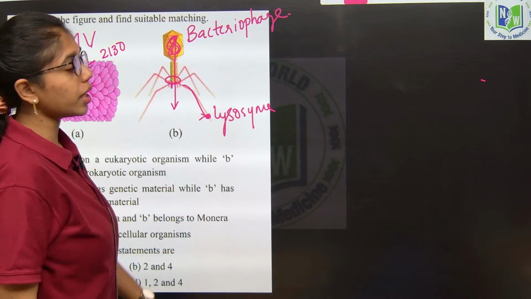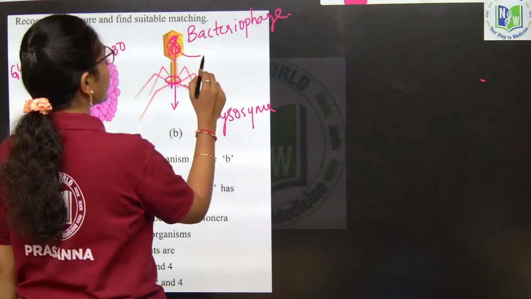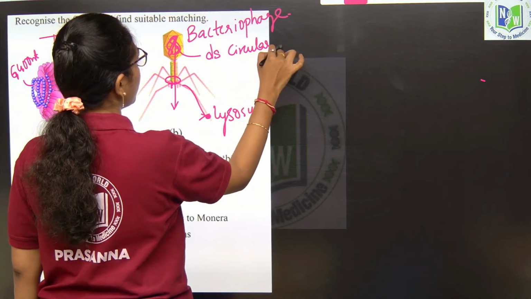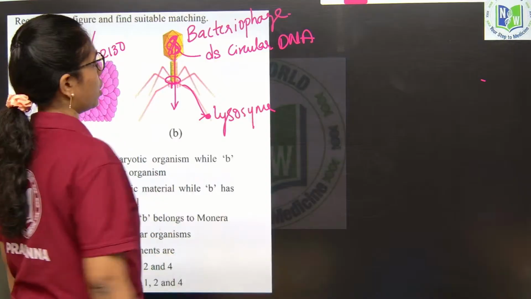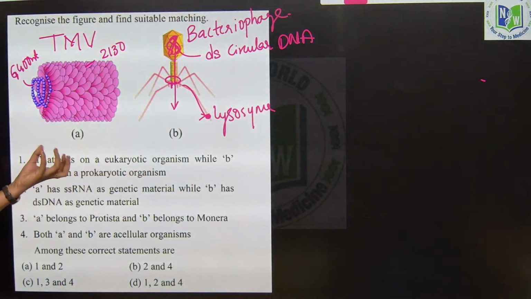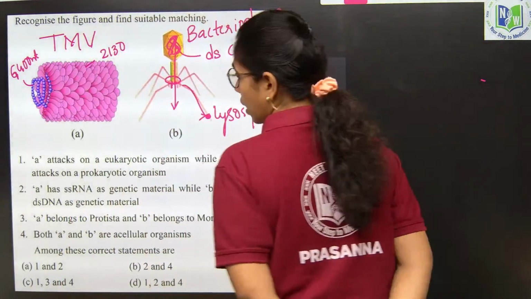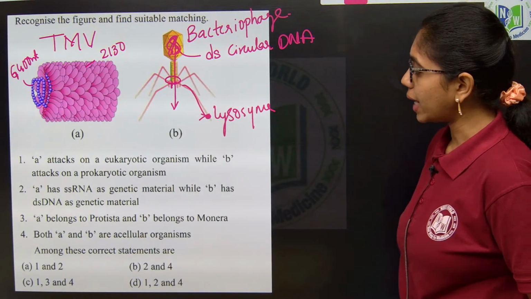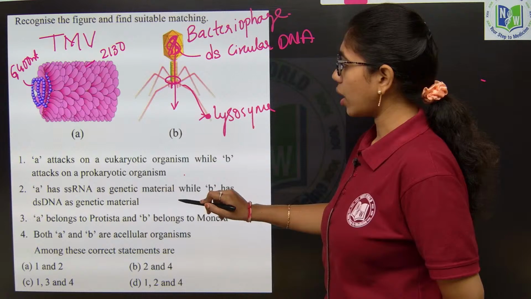What type of genetic material is present here? In bacteriophage, double stranded DNA. Remember the genetic material type, very important. So this is the brief introduction about TMV and bacteriophage. Now let us look into the statements given. First, A attacks eukaryotic organisms while B attacks prokaryotic organisms.